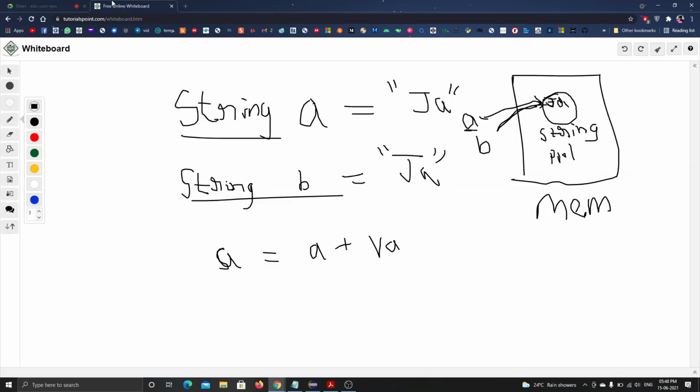Sir, so if we create another variable which will also store the value ja, then it will also point to the same pool. No, what it does is it first counts the variables.